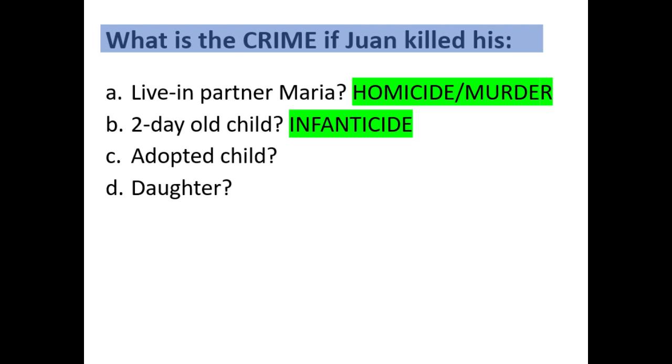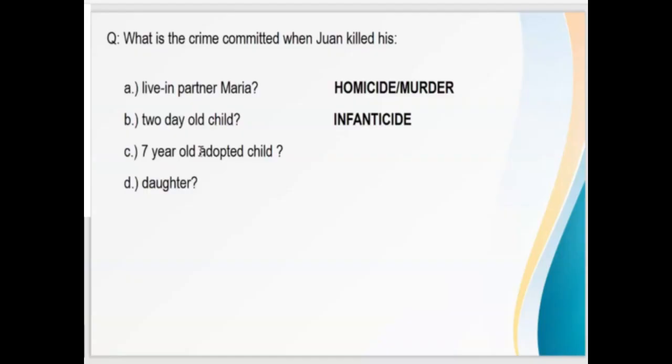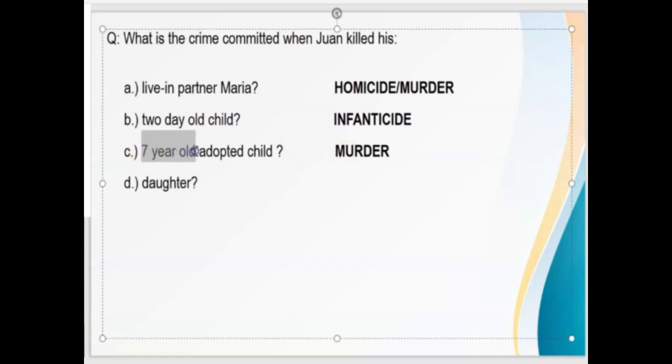7-year-old adopted child. Now, dito sa adopted child, hindi mo siya kadugo, but he is considered your child because of fiction of law. Sa parricide kasi, ang common denominator nila is relationship by blood, except sa spouse. Since hindi by blood itong sa adopted child, hindi siya magiging parricide. So the crime is murder. At saka bakit murder? Kasi tingnan niyo yung age, 7-year-old, na pag-aralan natin kanina na the killing of a child of tender years is always murder because of treachery. Ang child is considered as defenseless. Then how about the daughter? One killed his daughter. Parricide.